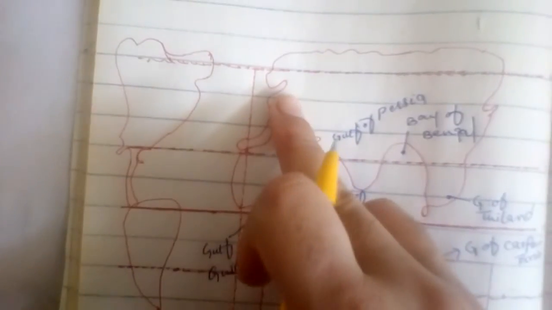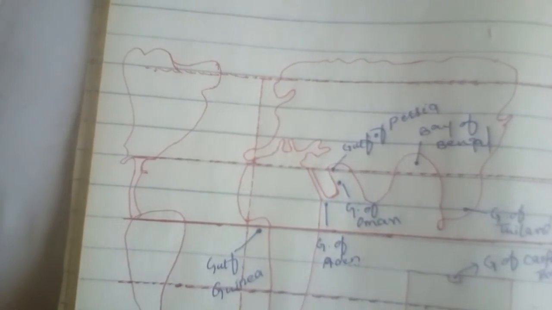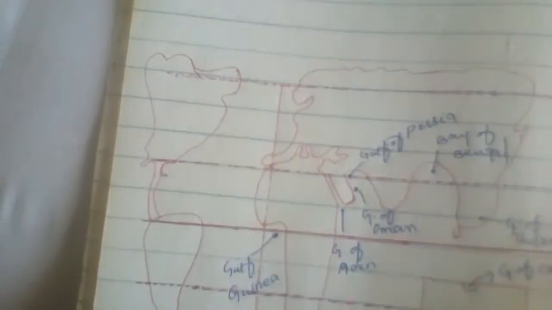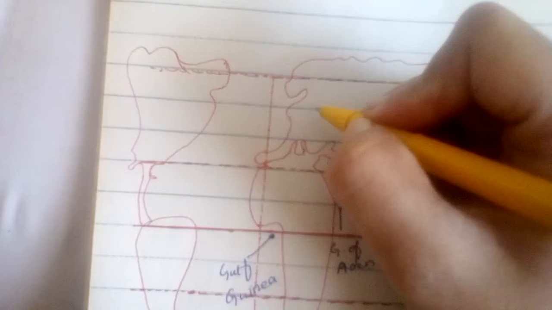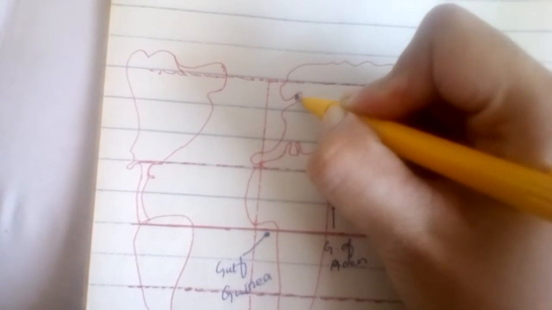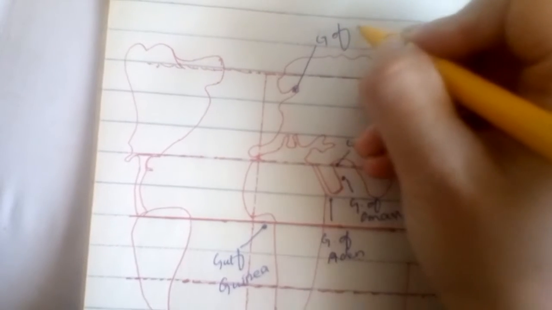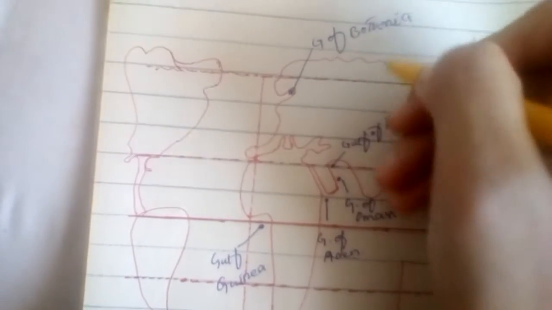When we move upward toward Europe, one Gulf is present on the upper side of Europe, that is Gulf of Bothnia. Here in the Scandinavian Peninsula, Gulf of Bothnia, right?